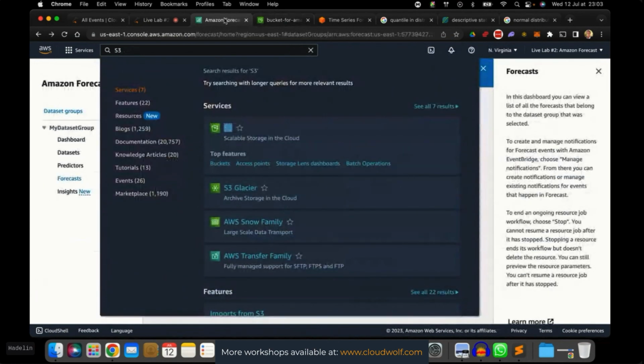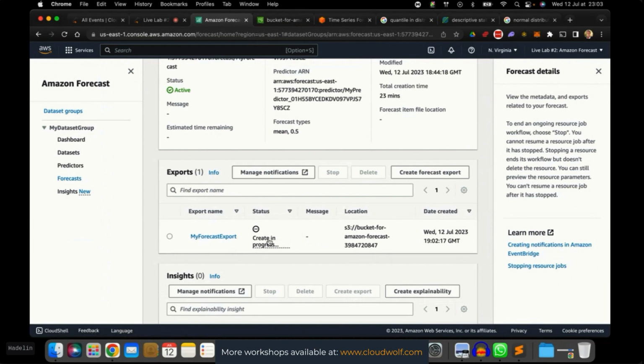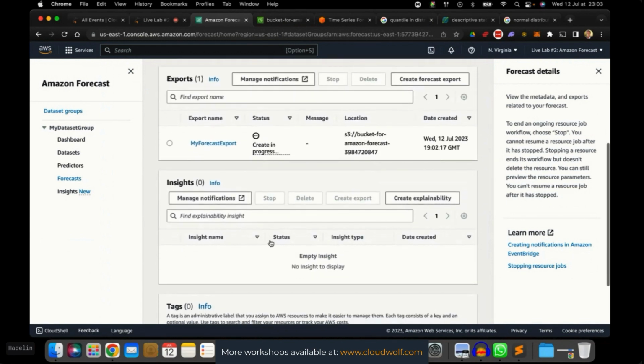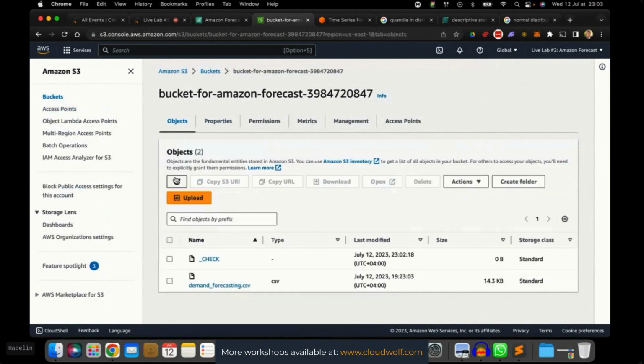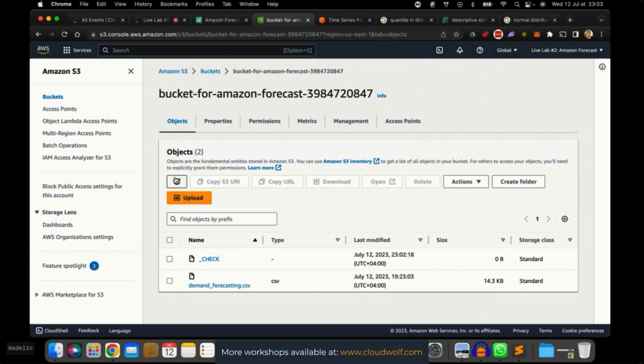If we go back there, my forecast, export, my forecast, create in progress. Yeah, that's where we can see the status of the export creation. So now it's in progress. Let's go back to S3 and let's refresh here. It will be ready any minute. It will definitely not take as long as the forecast, as the forecast is done already.